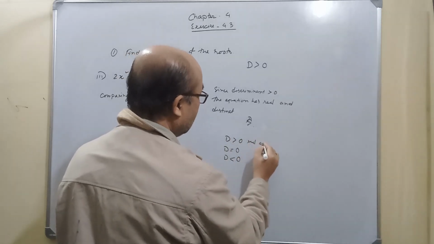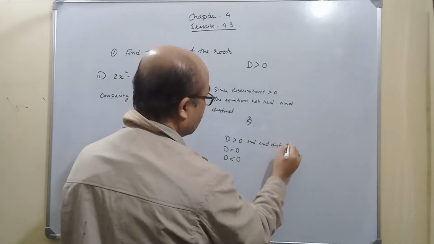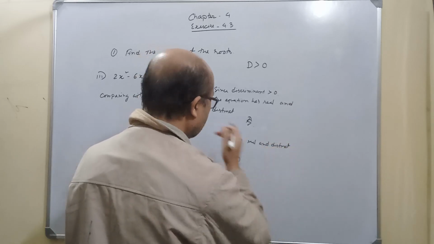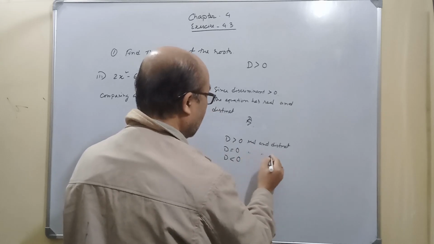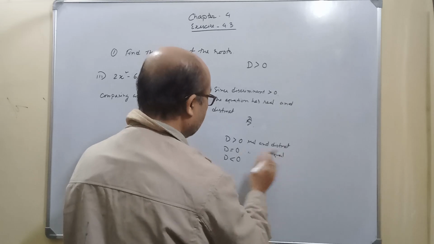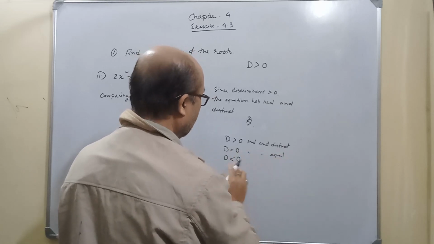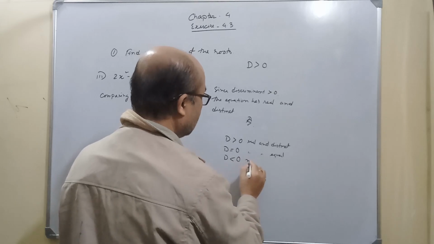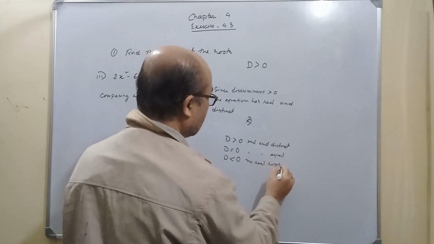Here it will be real and distinct. Just to recap, real and distinct, real and equal. If d is equal to 0, then both are real and equal, and if d is less than 0, no real roots.